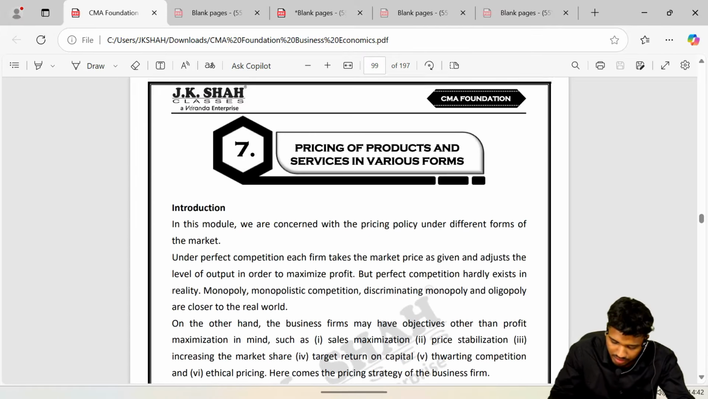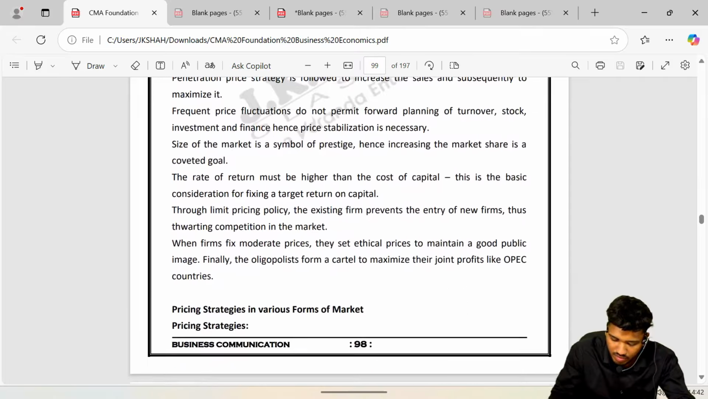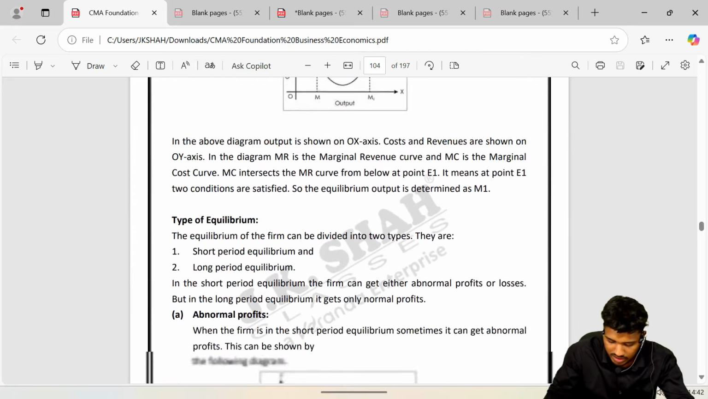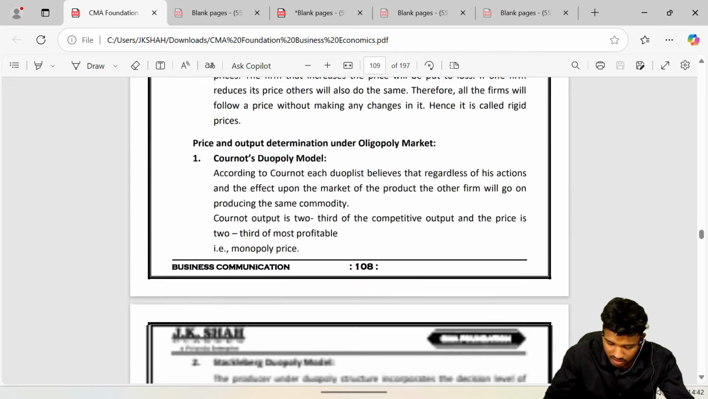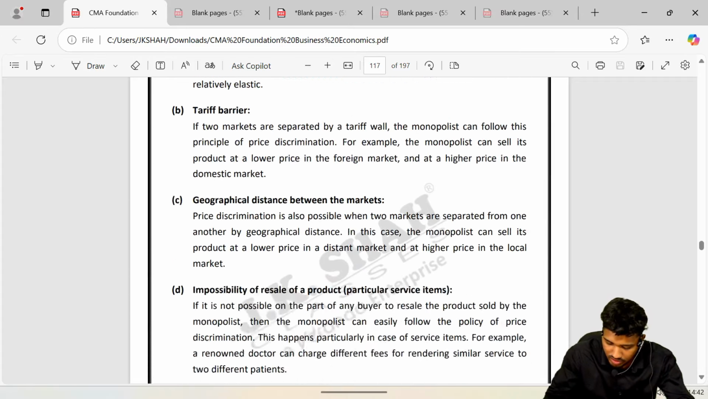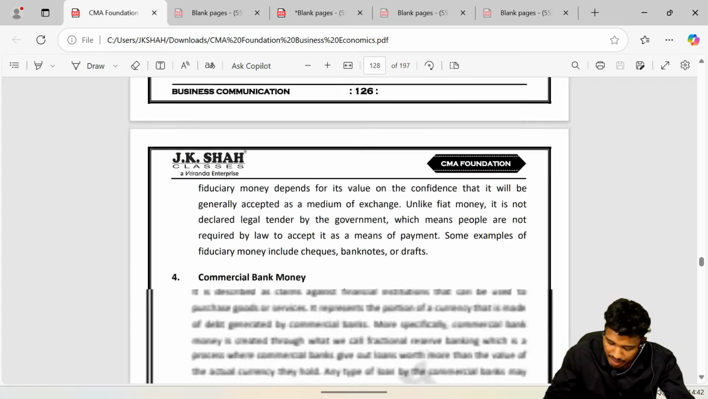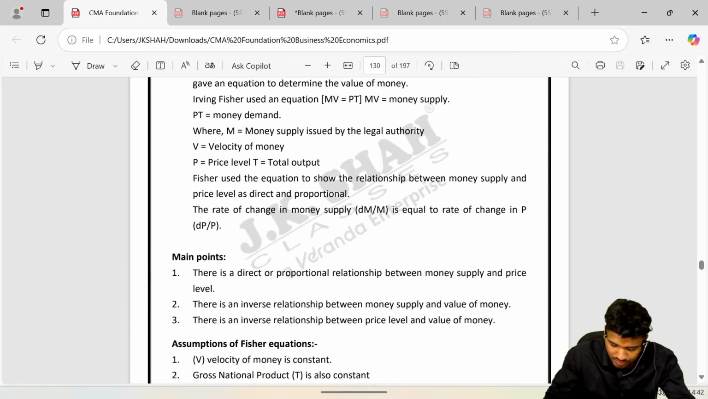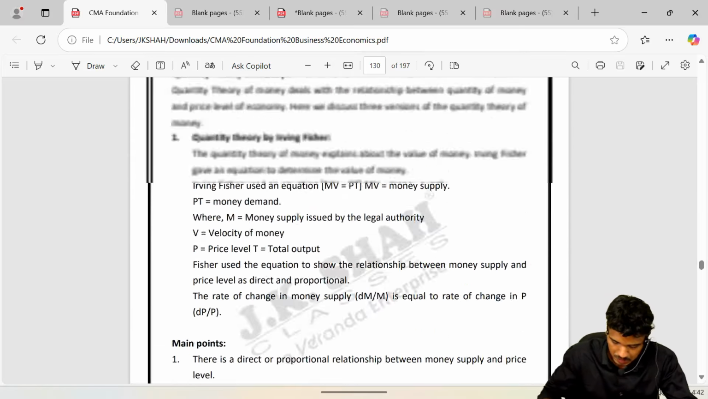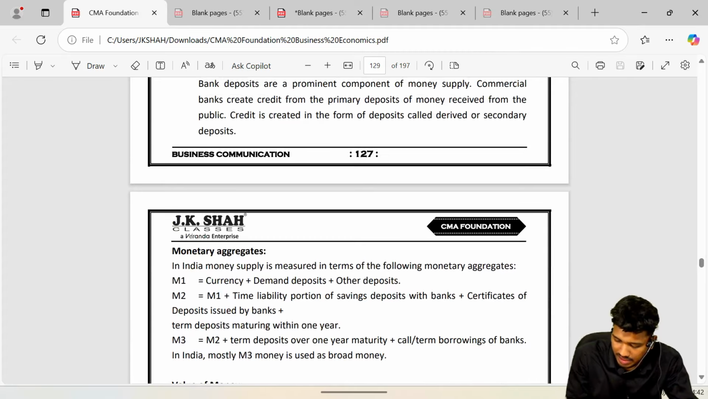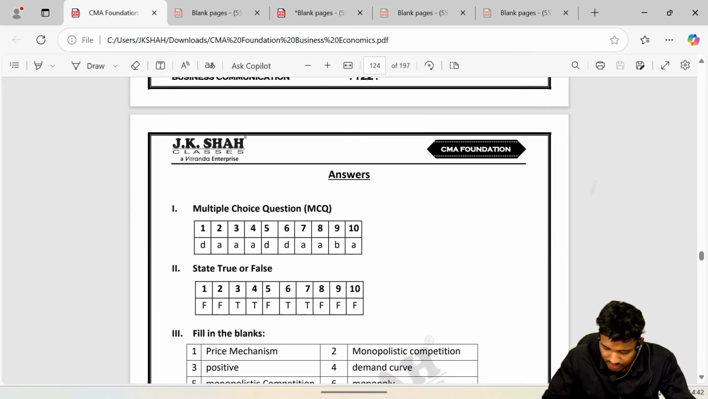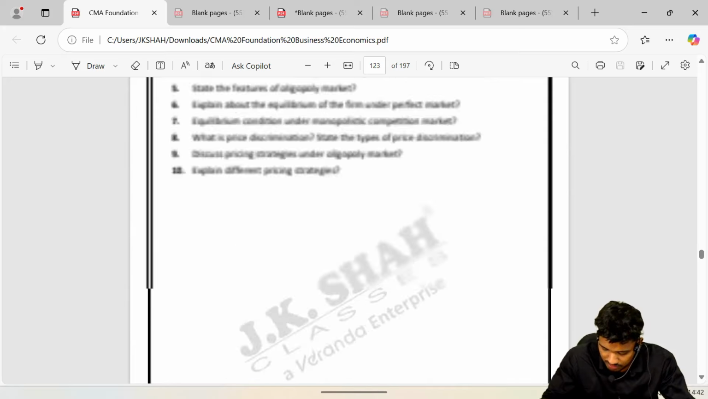So we'll now move to pricing in the products and various services forms. So I'll complete this also. Types of pricing. Next, equilibrium conditions. That way it's all being done till here. Now price discrimination will be done right now. Then we'll move forward to money and banking concepts. Okay. Let's start pricing concepts. So what is pricing? What are the different forms of pricing? Let's do that first.